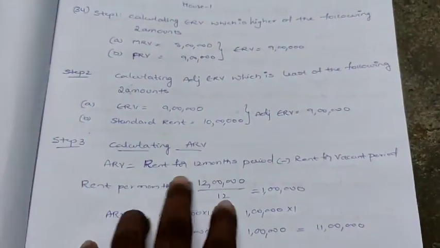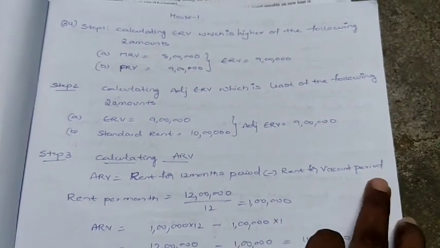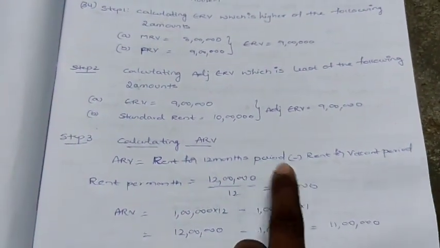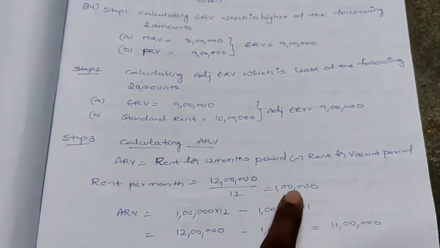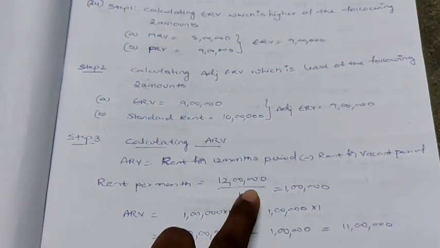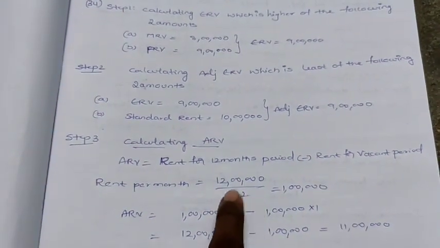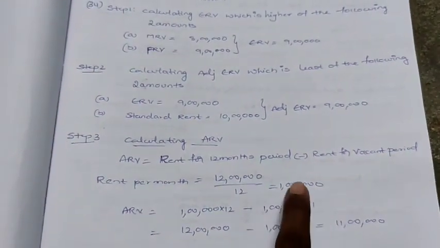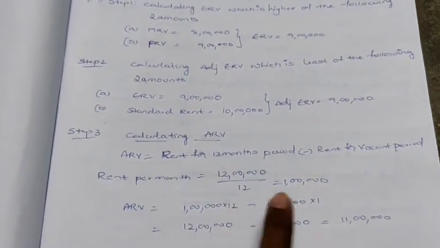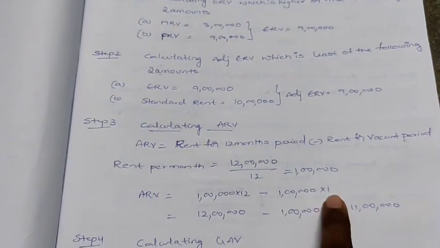Next, calculating ARV. ARV is equal to rent for the 12 months period minus rent for the vacant period. For the rent for 12 months, the total actual rent he has given is directly 12 lakhs. So first divide 12 lakhs by 12. Per month how much will you be getting? 1 lakh. So 1 lakh into 12 minus the vacancy period, which is 1 month he has said, so 1 lakh into 1.